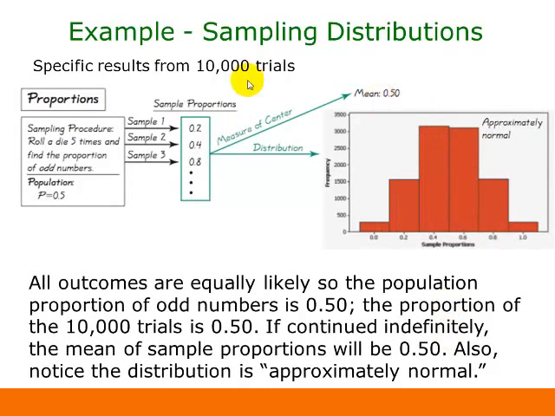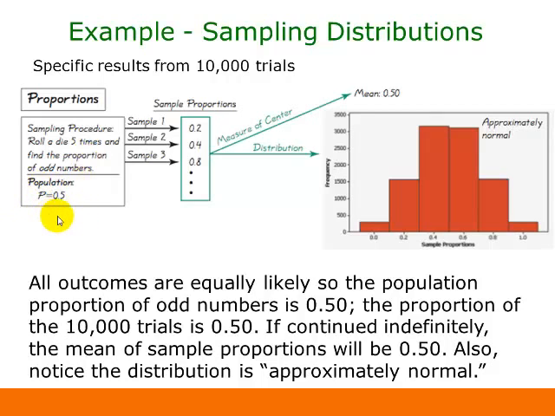Now what if we look at the proportion of odd numbers in those 5 rolls? So we're rolling a die 5 times, and then we're looking at each of the 5 rolls and figuring out how many of the 5 are odd numbers. So we're just looking at that as a fraction or a proportion.